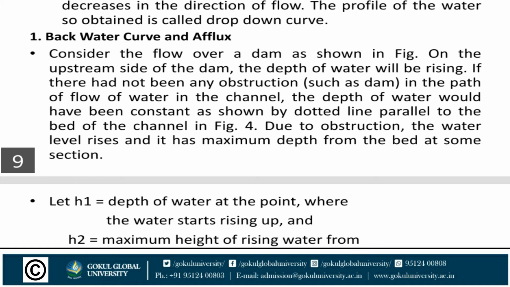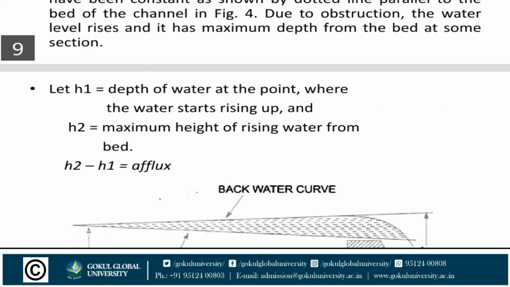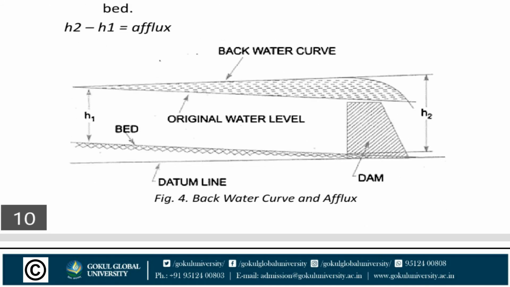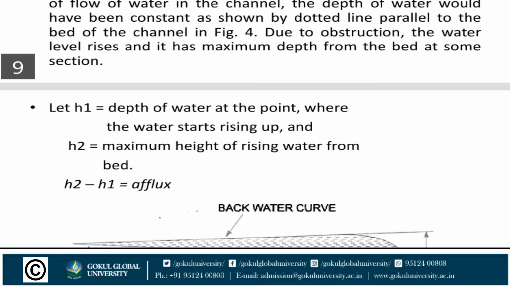If there had not been any obstruction, such as a dam, in the path of flow of water in the channel, the depth of water would have been constant, as shown by the dotted line parallel to the bed of the channel in figure 4. Here, figure 4, backwater curve and afflux.